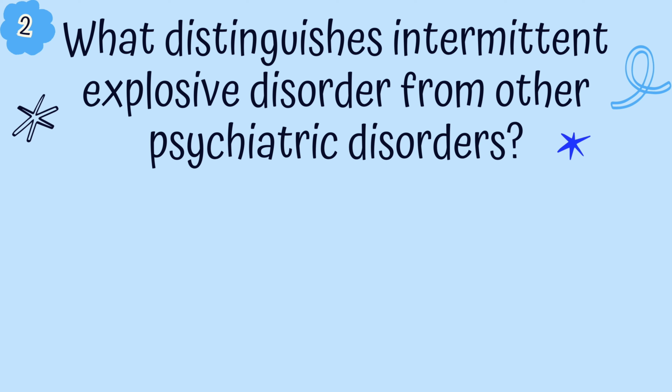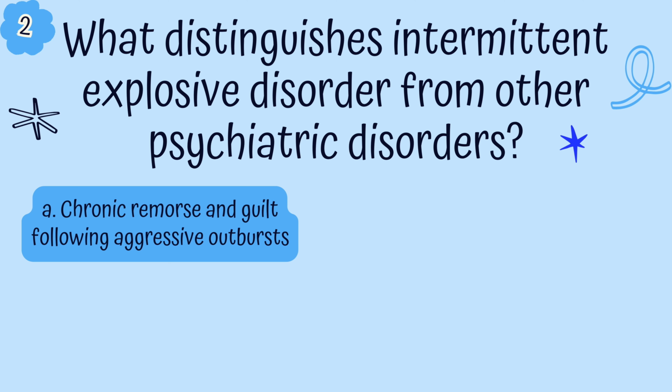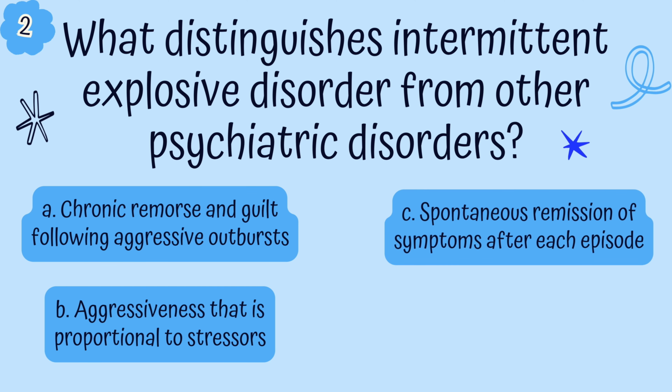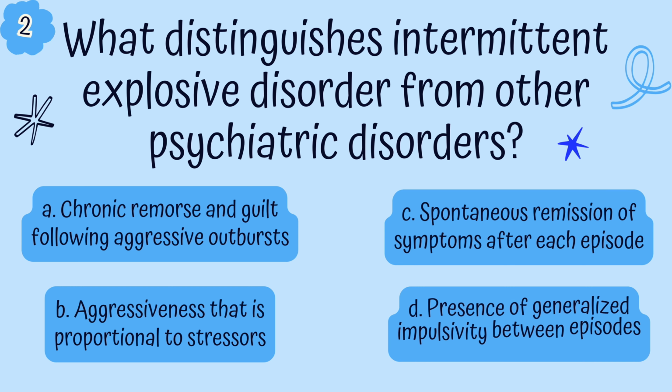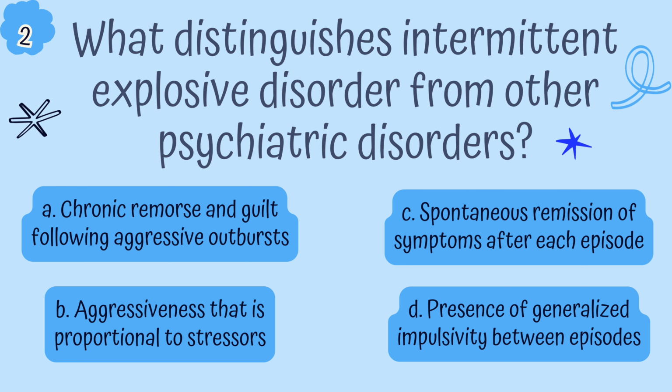Question 2. What distinguishes intermittent explosive disorder from other psychiatric disorders? Is it A, chronic remorse and guilt following aggressive outbursts, B, aggressiveness that is proportional to the stressor, C, spontaneous remission of symptoms after each episode, or is it D, presence of generalized impulsivity between episodes?